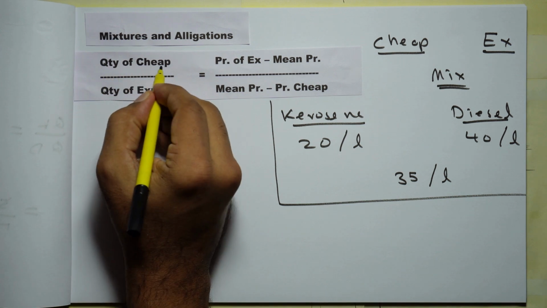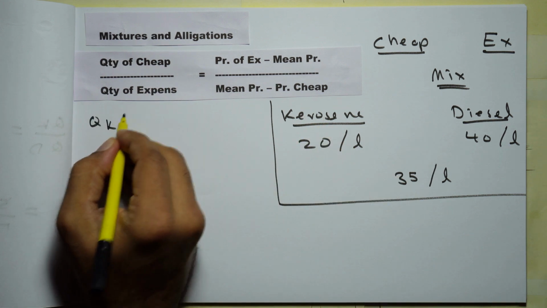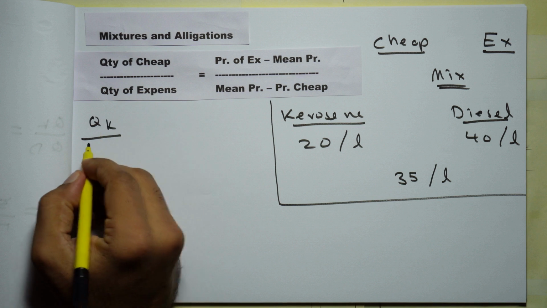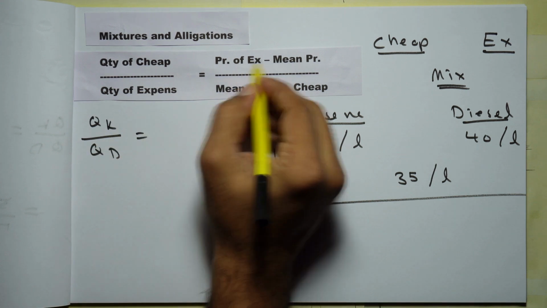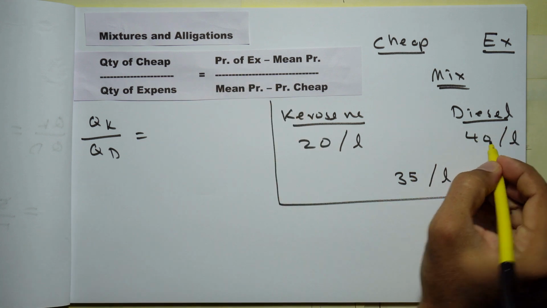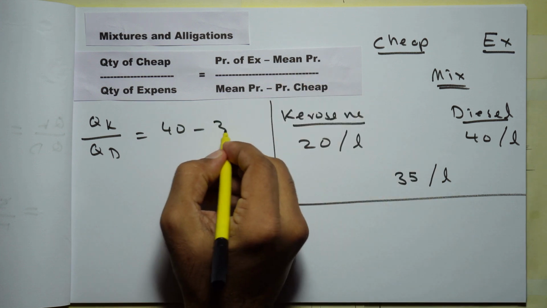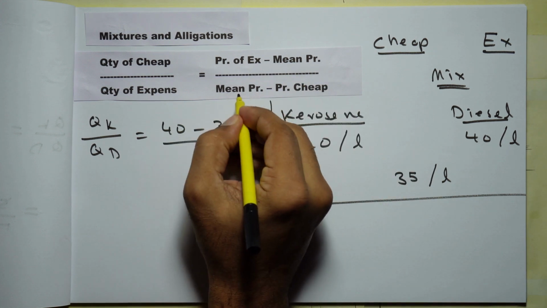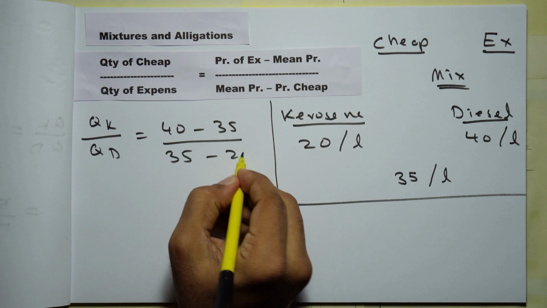So quantity of the cheap one, kerosene, to quantity of the expensive one, that is diesel. This ratio is given by this equation. Price of the expensive one, which is 40, minus mean price, mean price is 35, divided by mean price, 35, minus price of the cheap one, which is 20.